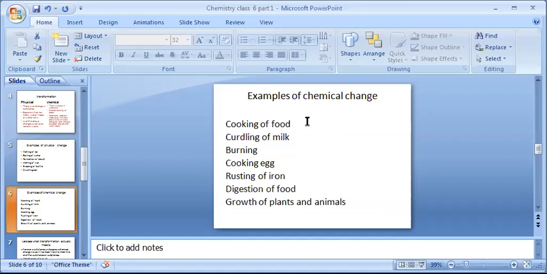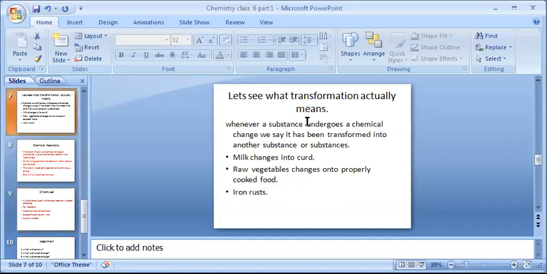So we have studied so far cooking of food, curdling of milk, burning, cooking egg, rusting of iron, digestion of food, and growth of plants. Let's see what transformation actually means. We have studied transformation, both physical and chemical. So now let us see what it actually means in simpler terms.